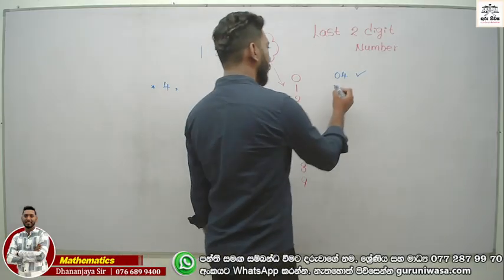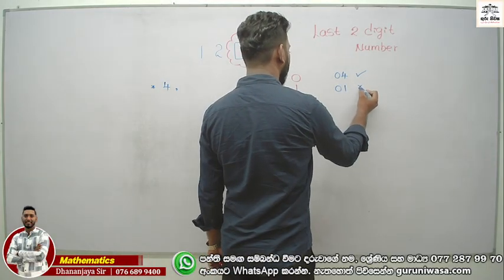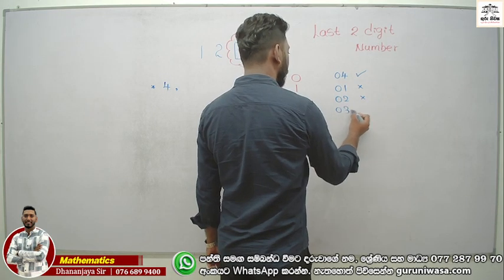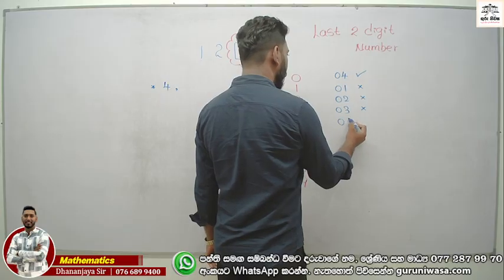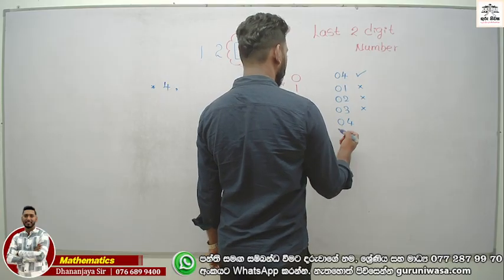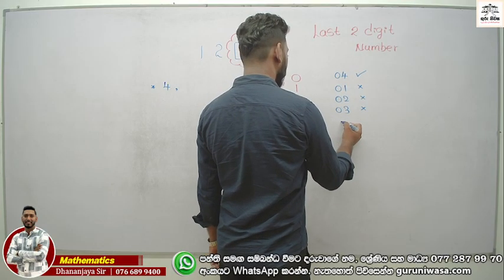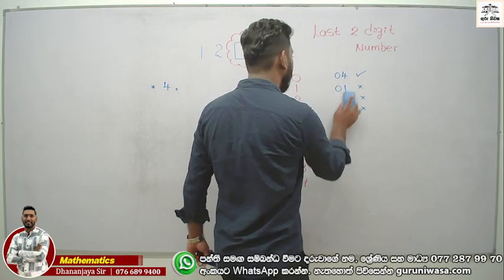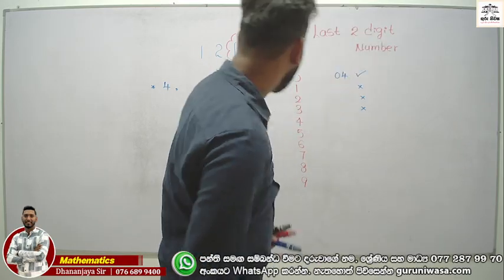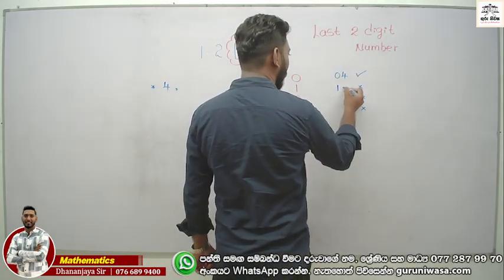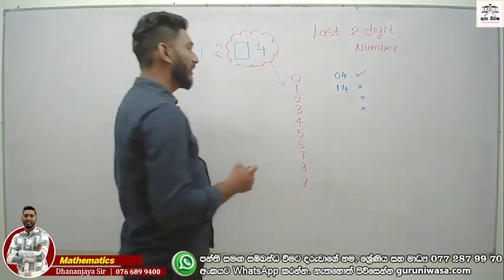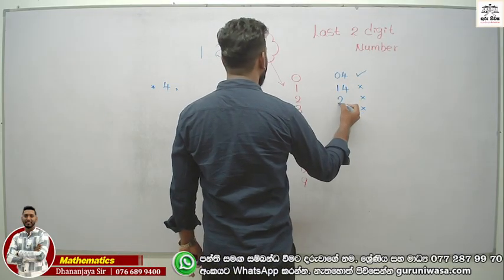1, 0, 1 is not suitable. 0, 2 is not suitable. 0, 3 not suitable. 0, 4, sorry, 0, 4, yes, 4. Right? Look at this digit number. Sorry, if we put 1, 14. 14 is not suitable. And 24.